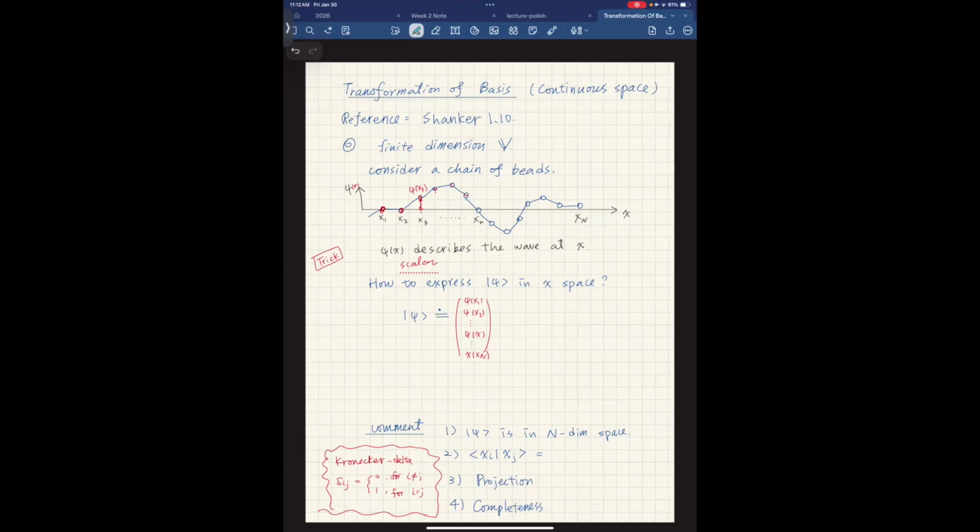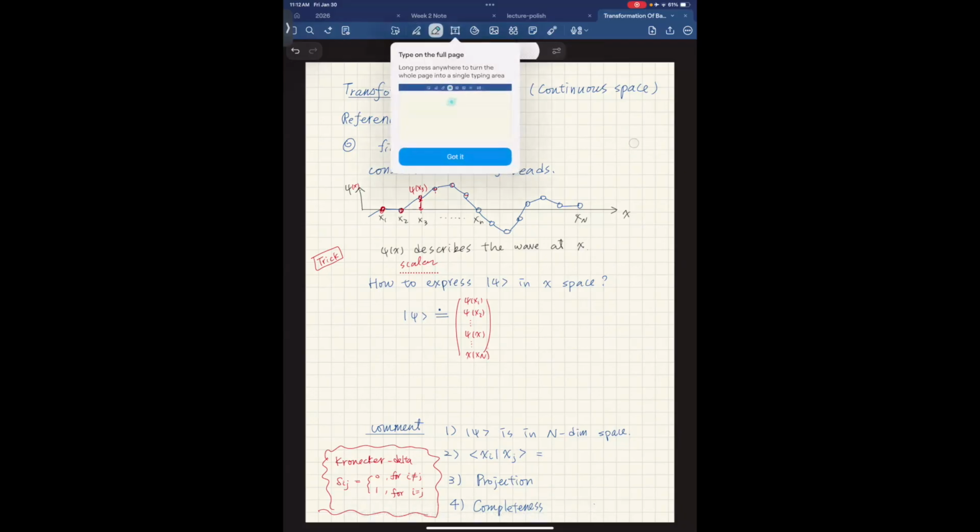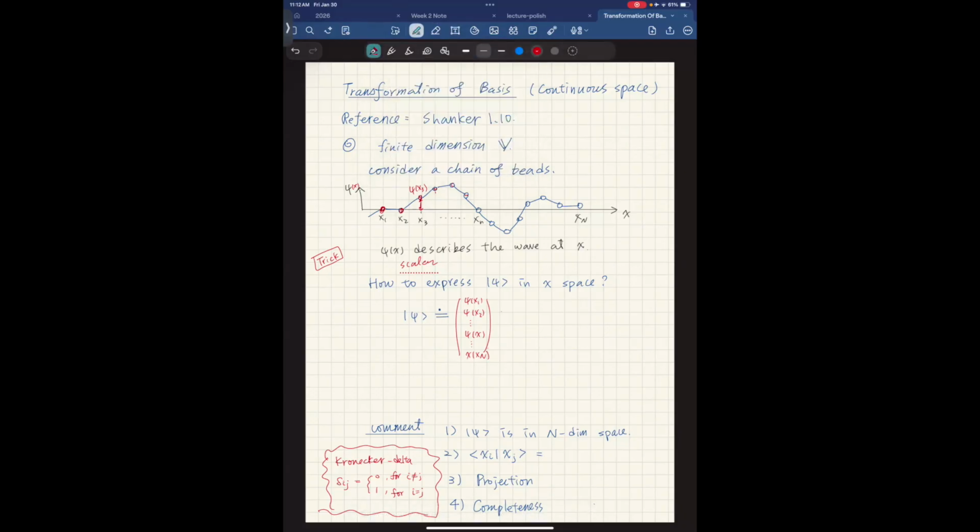Once it becomes a vector, we can treat it like how we used to do it before for 2D or 3D vectors, right? So they can follow the same math. I can rewrite this in a slightly more abstract way.